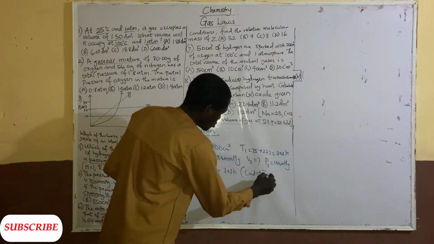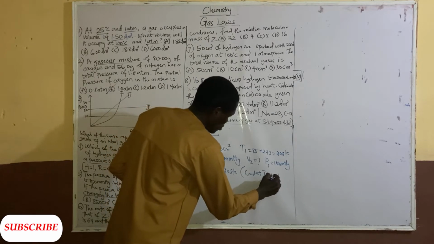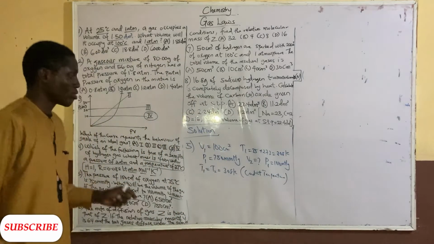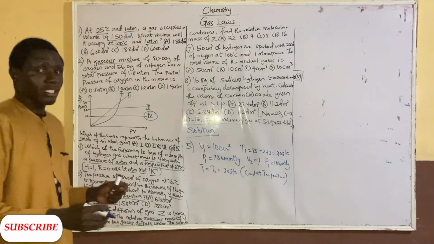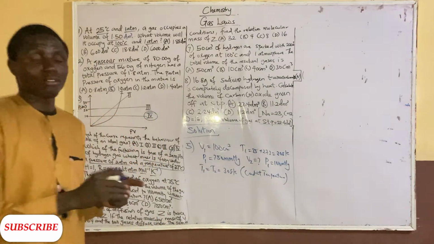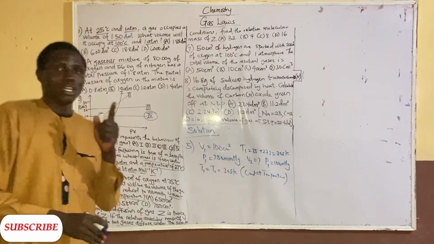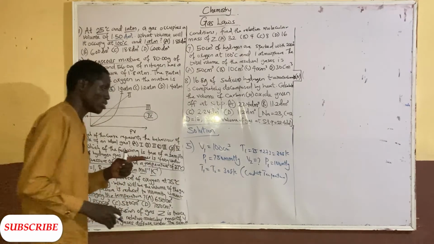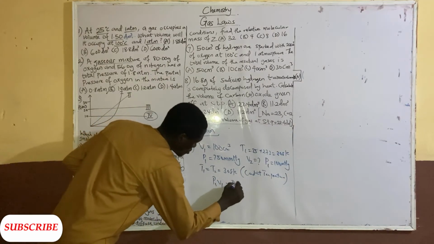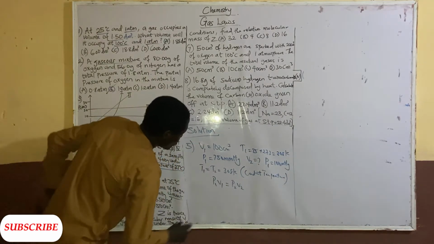This is a constant temperature. Whenever you have a constant temperature, which law is applicable? That is Boyle's law. The volume of a given mass of gas is inversely proportional to the pressure at constant temperature. So we use P1 V1 equal to P2 V2. That's Boyle's law for you.